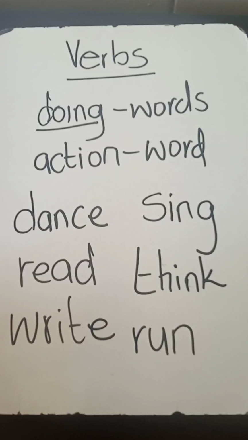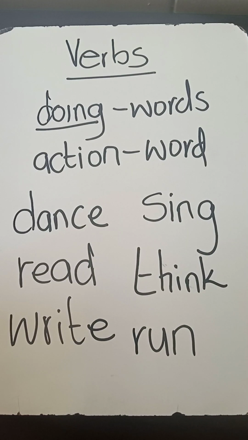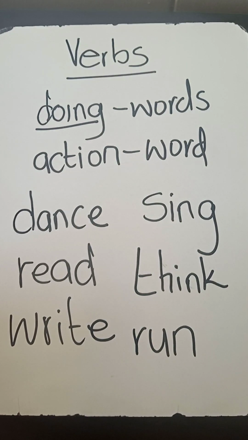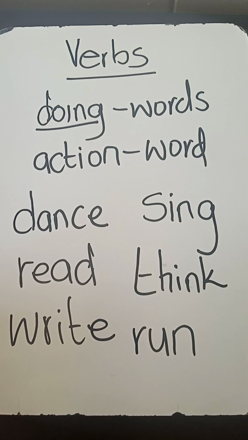Let's go through this one more time. A verb is a doing word or an action word, and a verb describes the action that a person does, an action that is being done. So these are some of the examples of verbs. We have dance, we have read, we have write, we have sing, think, or run. These are things that people can do. They are referred to as verbs because they are action words. Let's proceed.